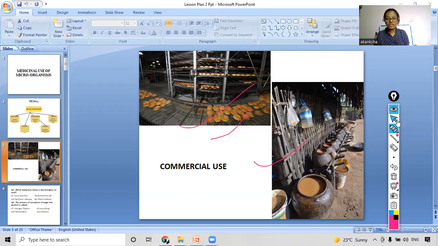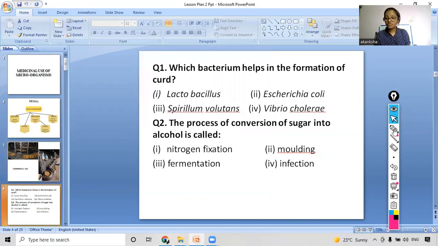Okay, so now we will see some questions related to the topic that we read yesterday. Coming to the first question, which bacterium helps in the formation of curd? This is a very important question, that's why I've kept it in the recall section. You have to write your answers in the chat box. I will wait for 5 seconds and then we will discuss the answer. I can see that you are giving the right responses. It is lactobacillus. Yes, very good.